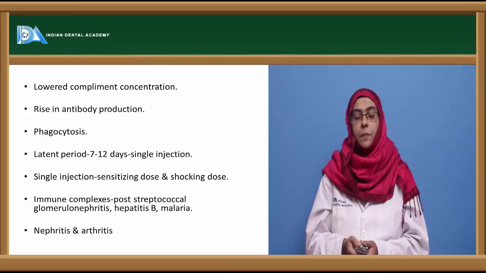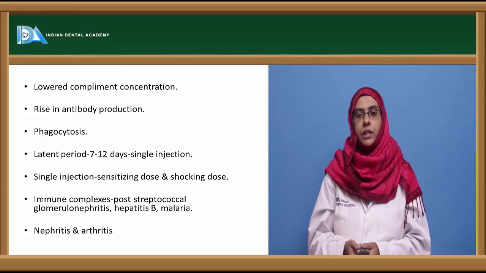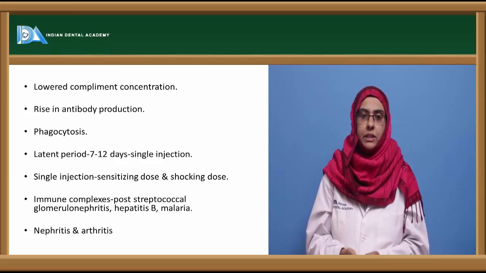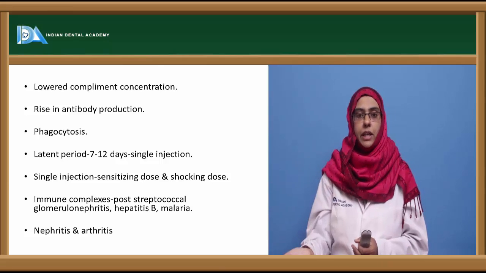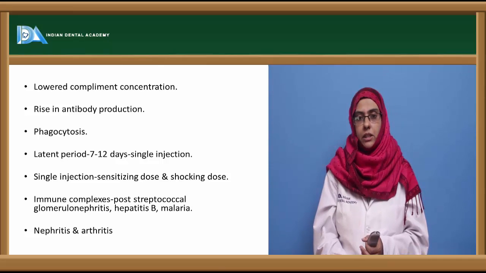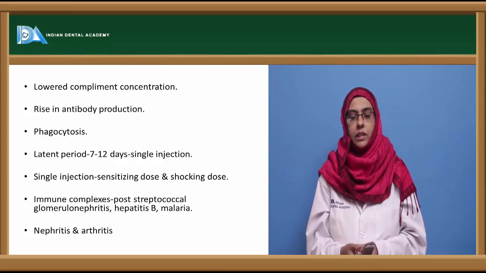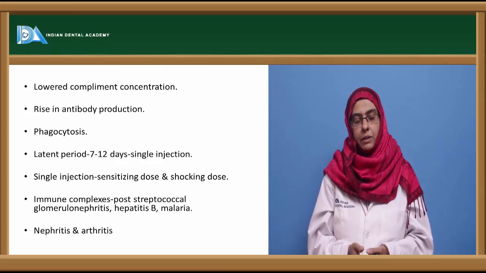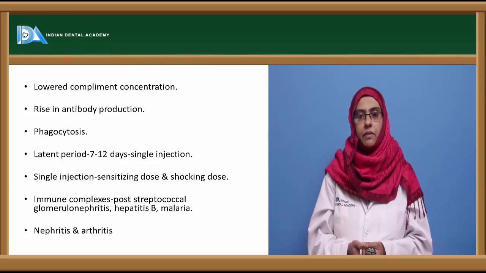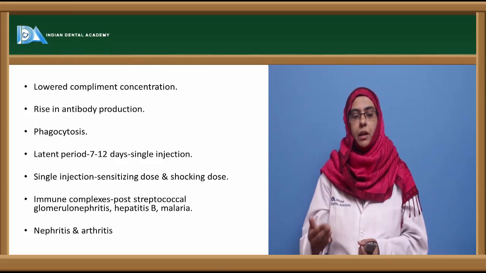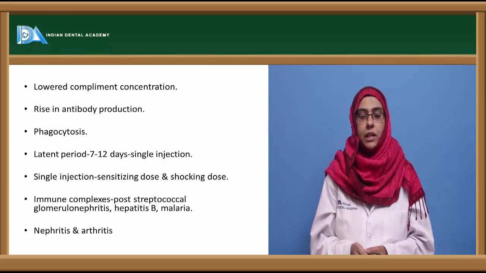systemic anaphylaxis. So during the course there is a lowered complement concentration, because whatever complements are already present, they go and bind to the immune complexes, and hence there is a lower level of complement that can be seen during this serum sickness. And this type 3 hypersensitivity systemic anaphylaxis is said to be self-limiting, that it goes off depending upon how the person reacts to those particular immune complexes.